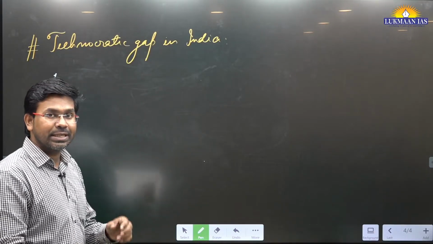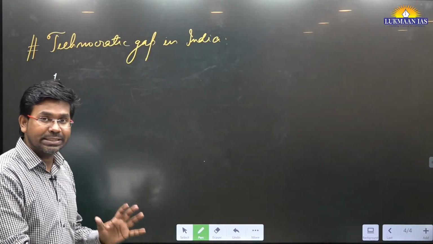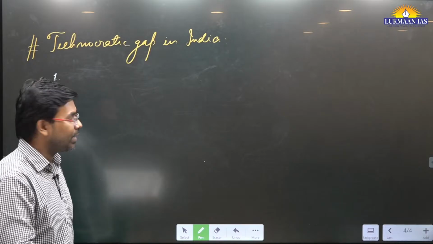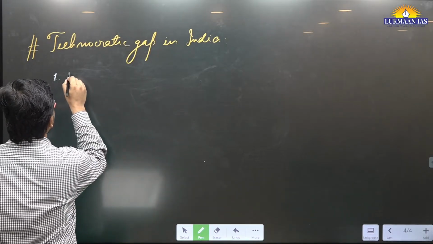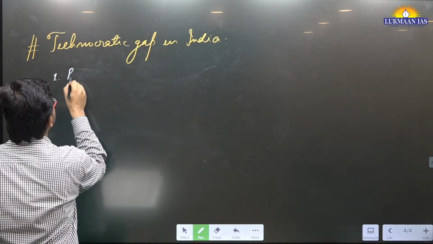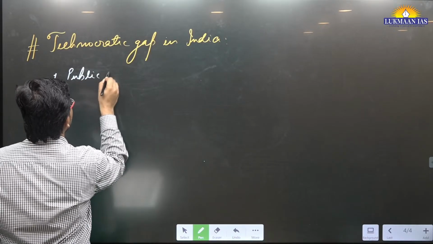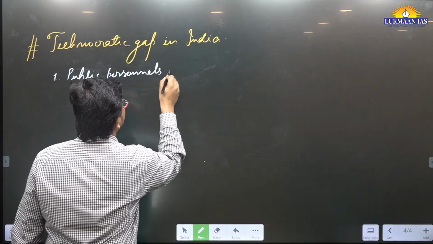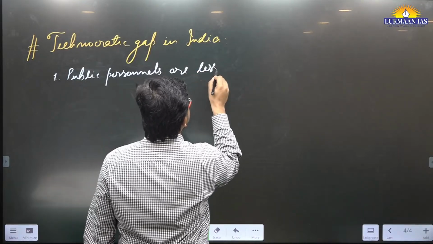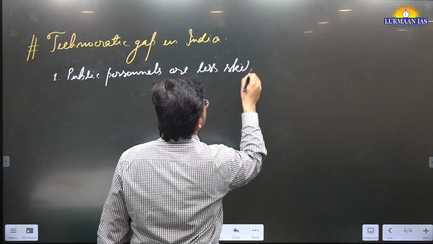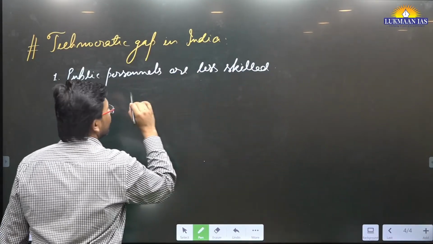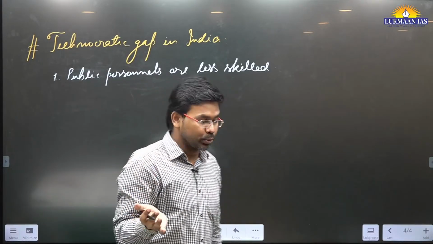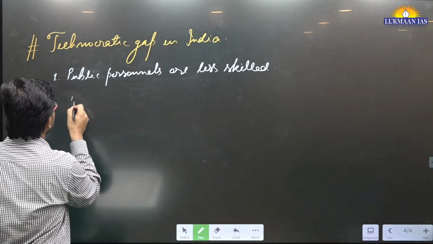And the author says there are many domains in the government of India where public personnel are less skilled to work on certain important issues. The author gives an example also.